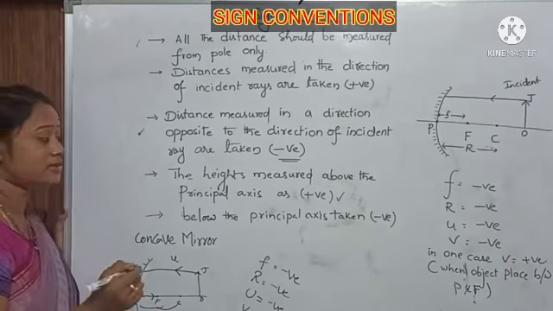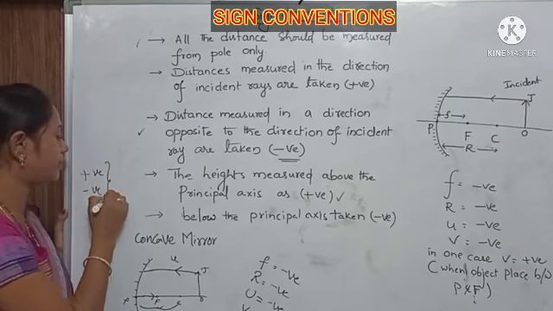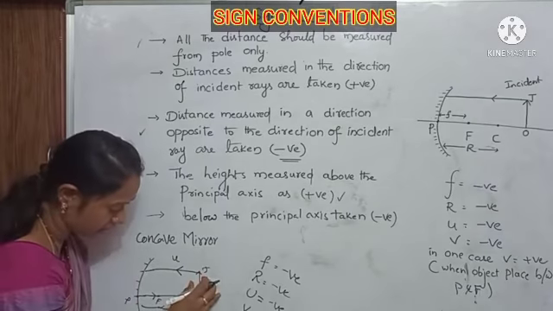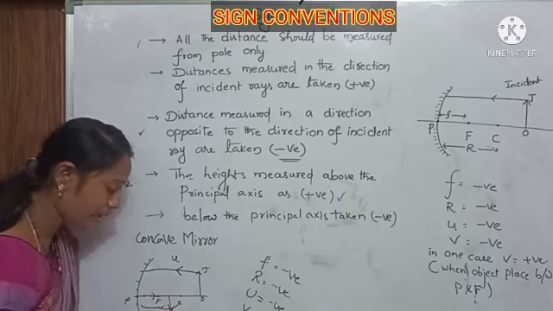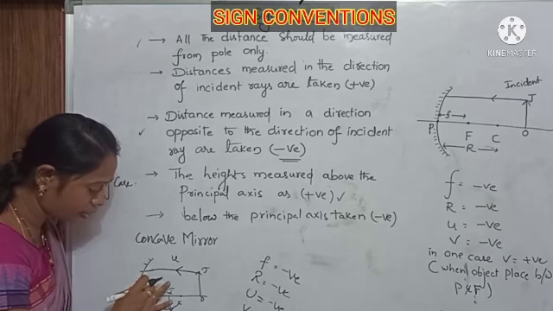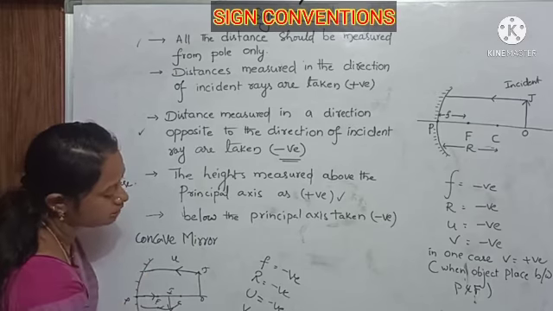Next, image distance. Here the image distance can be positive or negative depending on the case. If I place the object here, the image will form here. I take the image distance from P to I, which is opposite to the incident ray, so it is negative.